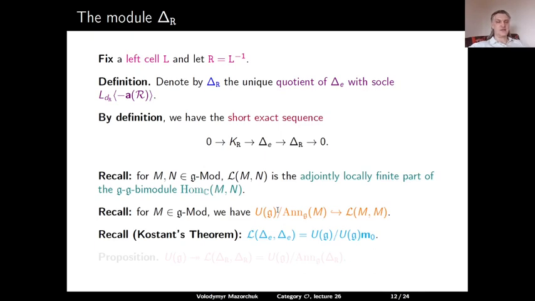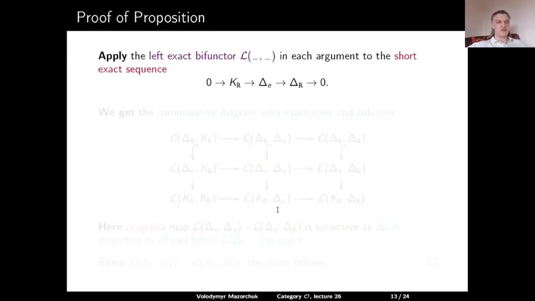So in other words, Kostant's problem has a positive solution for delta E. So we claim that U(g) surjects onto L(delta R, delta R), or in other words, that L(delta R, delta R) is U(g) modulo the annihilator in U(g) of delta R. So, proof of the proposition.